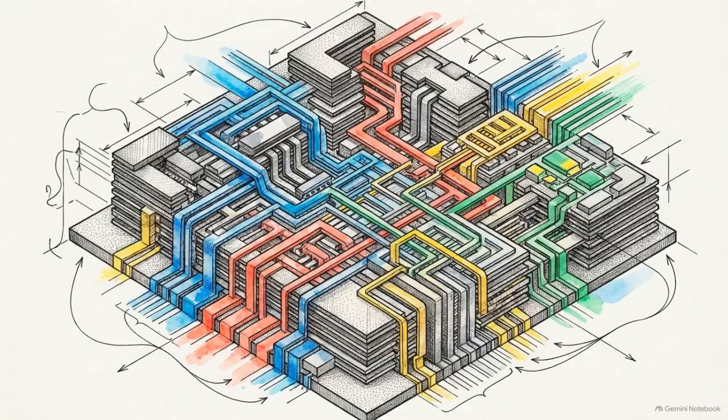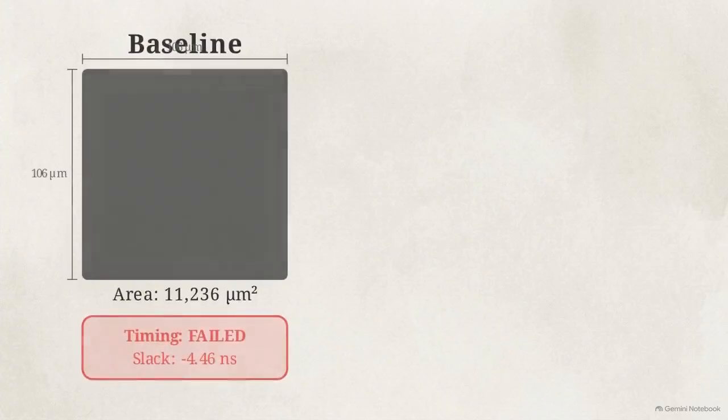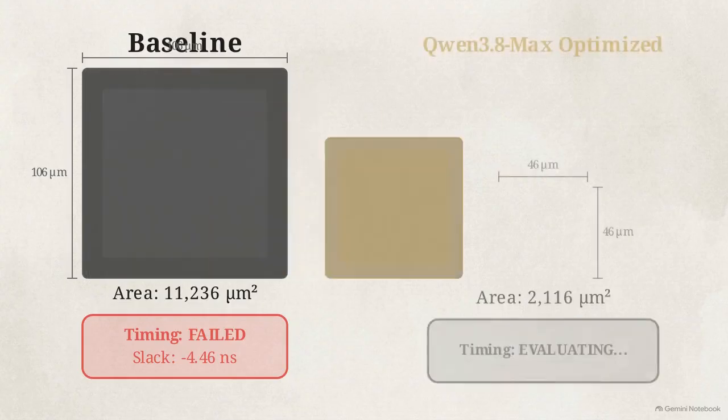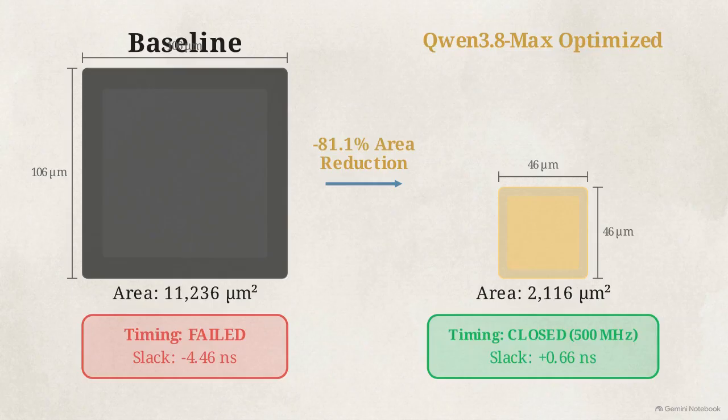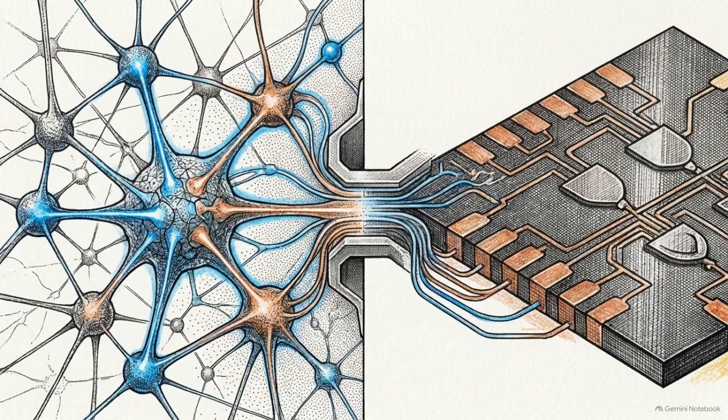The final code was then validated through a physical place and route flow using the 45-nanometer process. The physical die area shrank from 106 microns square to just 46 microns, an 81% reduction in the silicon footprint. The design achieved timing closure at 500 MHz with a positive 0.66 nanosecond setup slack. Translating algorithmic rewrites into verified physical silicon parameters proves the model's reasoning transcends abstract software and maps to strict physical constraints.